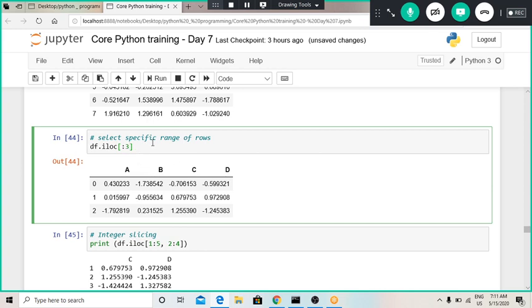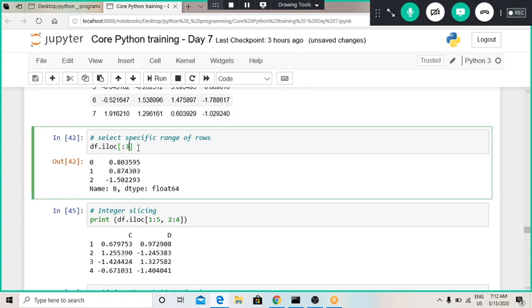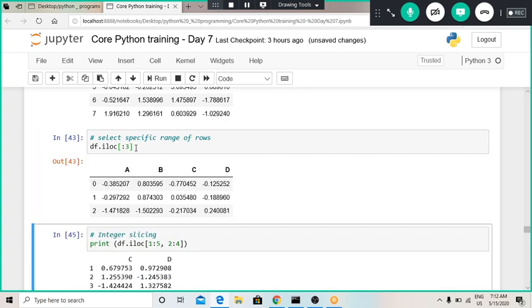Whatever first value we have defined will be for rows, and if we don't provide any value at the column location, it will extract all the columns. If I provide only one column over here, comma 1, it will give me only the values of the first column. If I provide nothing, it will provide all the columns but only the top 3 rows.